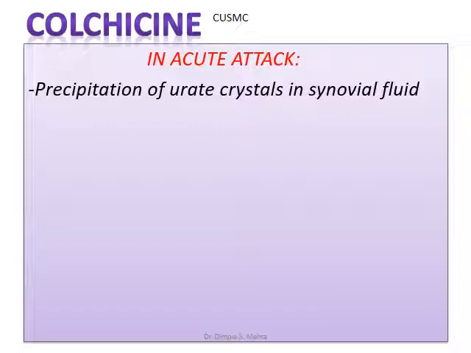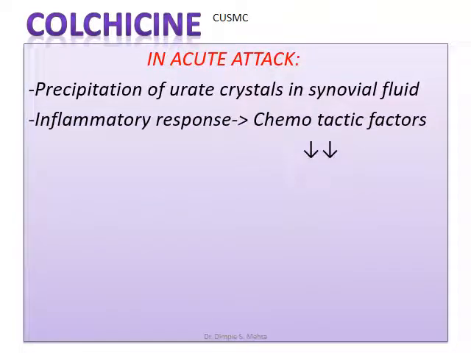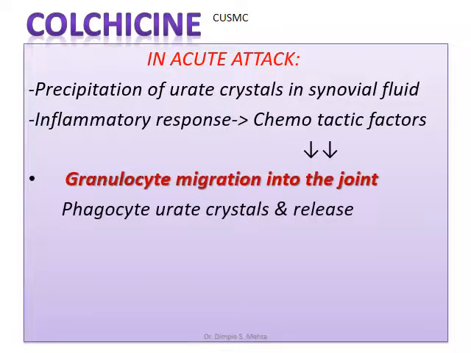When can colchicine be thought of? Now, for understanding colchicine, let us see the pathophysiology. What happens in an acute attack? In an acute attack, there will be precipitation of urate crystals in the synovial fluid that will generate an inflammatory response, and there will be migration of chemotactic factors, and there will be granulocyte migration into the joint.